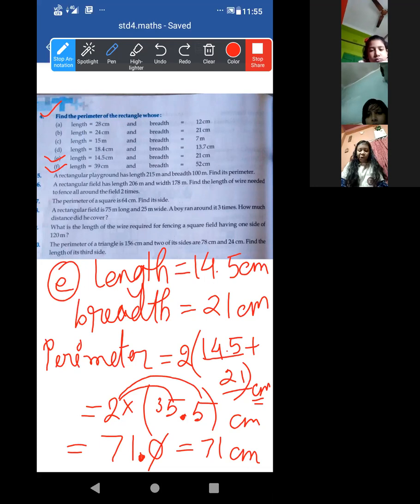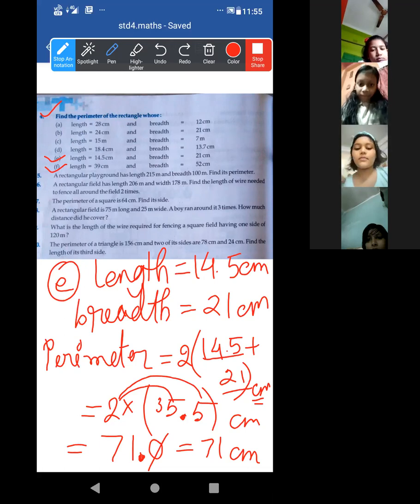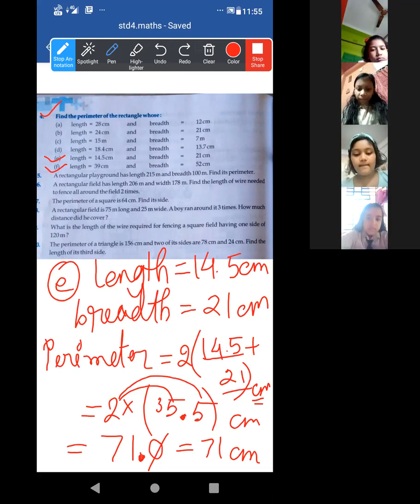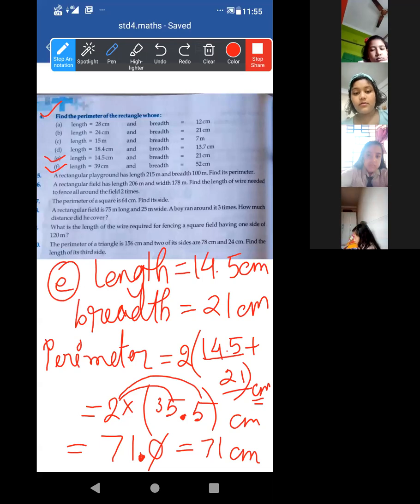Shulagna done. Acha, Bonusri, Nakshi, Ashia. If you don't turn on your camera, then I'll mark you absent. Be careful. Yes. Sharnakshi understood, beta? Farzana.